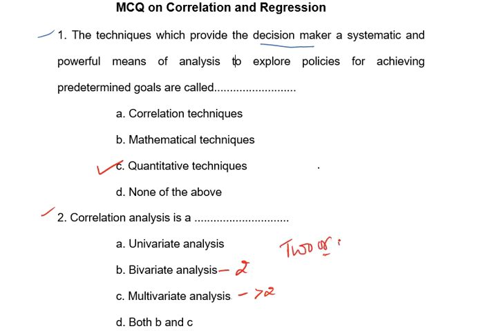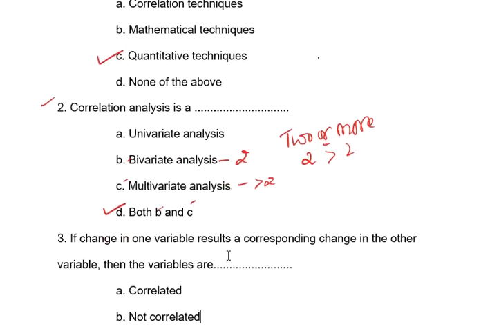Two or more variables. Two means bivariate, more than two means multivariate. Then the correct answer for this question is that both B and C are correct. So you have to write point number D, because B and C are correct. Then move to the next one.